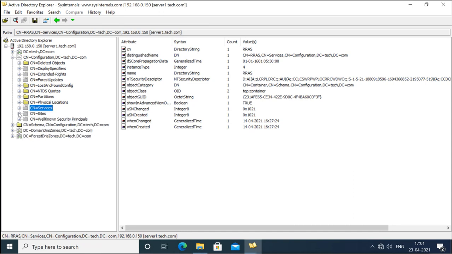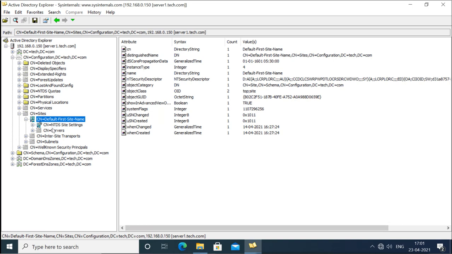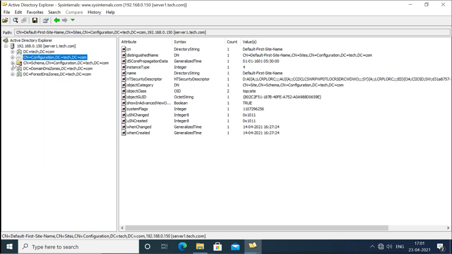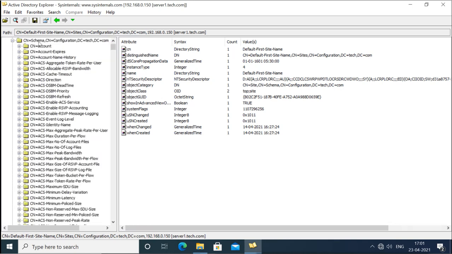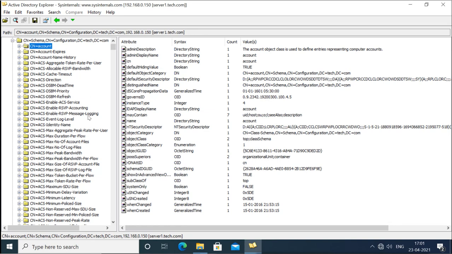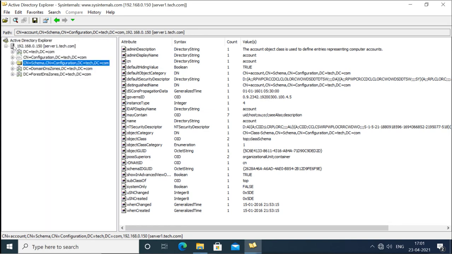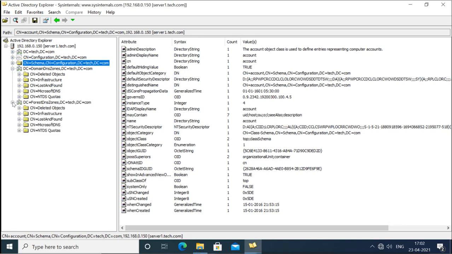You can see the sites information, how many sites are there. You can see the details about the sites, what is the name of the site and other information, and even you can get the schema. This is the schema partition. Then the domain zone partition, the DNS partition. So we can see lots of information there.